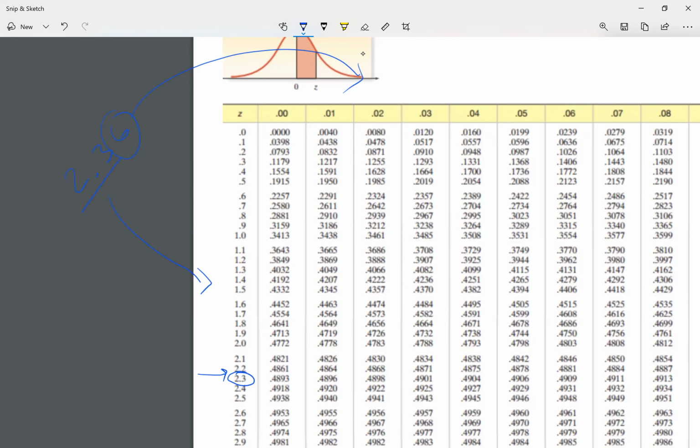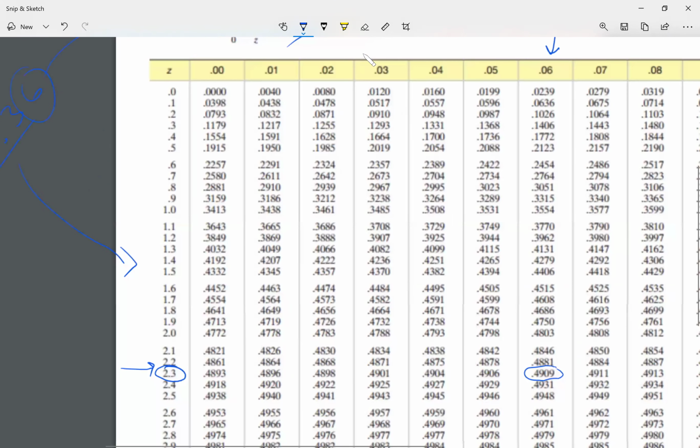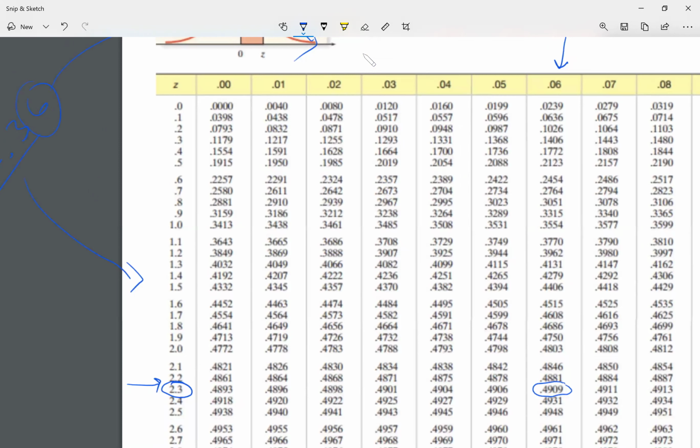You guys see it, 2.3. My 0.06 is right here. So they meet right there. I get 0.4909. So my C-score of 2.36 gave me my probability of 0.4909.